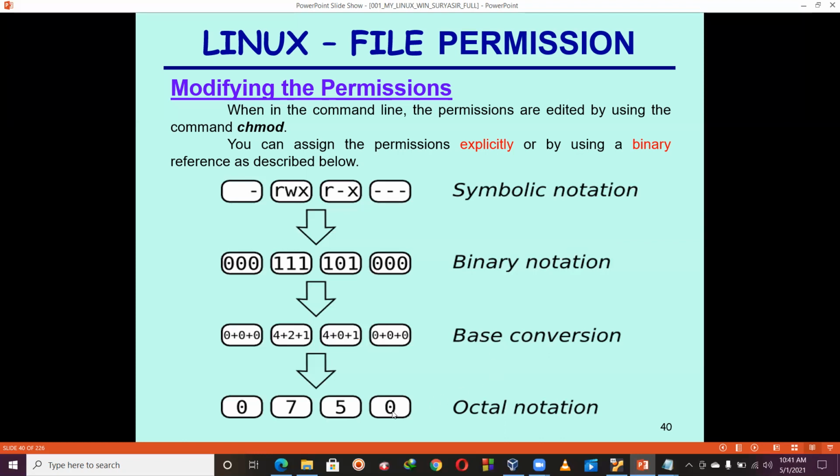Okay, sometimes we may use the last one also. But if you know one, you can understand. Means you can practice on the remaining three. So now observe here. RWX, what is the meaning of this one? Means we have all permissions. Means we have the read permission, we have the write permission, we have the execute permission.